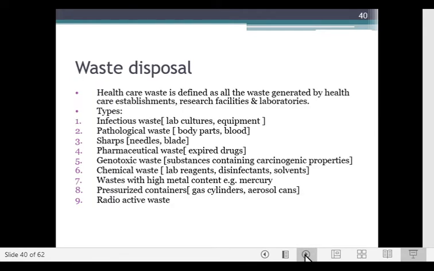The various kinds of waste can be the following: infectious waste, pathological waste, sharps, pharmaceutical waste, genotoxic waste, chemical waste, waste with high metal content, example mercury, pressurized containers, or radioactive waste.